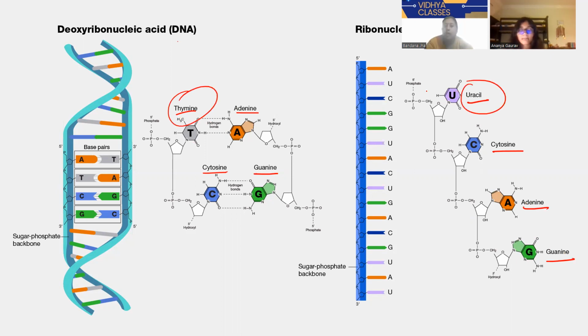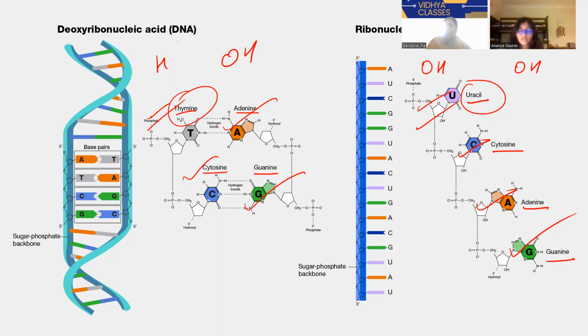The main difference is that in deoxyribose nucleic acid we have H and OH, because of that we have thymine. And in ribonucleic acid, we have OH and OH, because of that reason we have named it uracil.